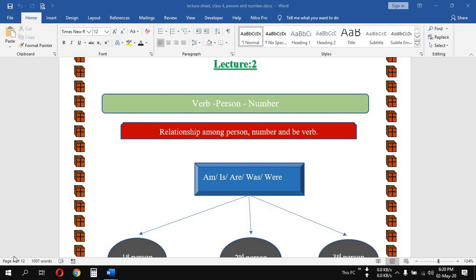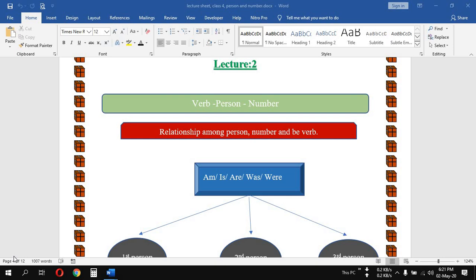Before starting the lesson, it would be better if we recall the most important points from our last class. You can remember that we talked about personal number, right? What is a person? What is a number? Types of person and number. There are three types of person: first person, second person, and third person. There are two types of number: singular number and plural number.